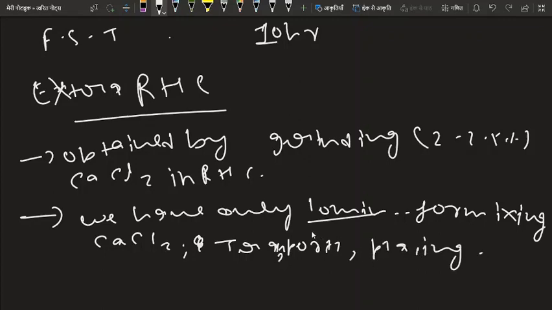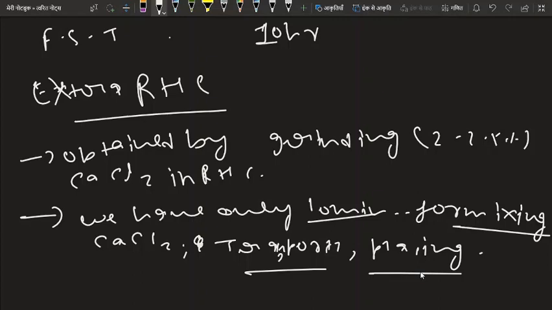In these 10 minutes we need to cover mixing, transporting and placing, because after adding CaCl2 its setting time is very quick, quicker than RHC. That's why we need to finish mixing, transporting and placing within these 10 minutes, okay. It is also called ultra rapid hardening cement and also called calcium chloride cement.